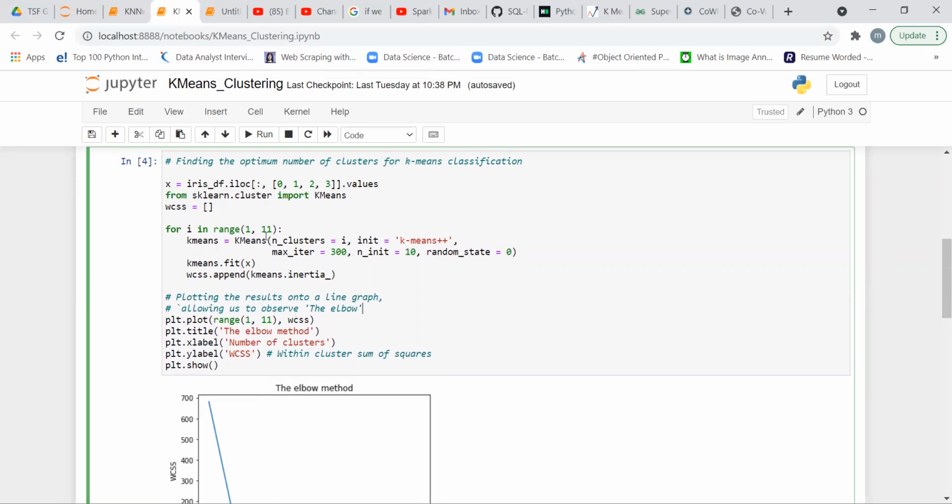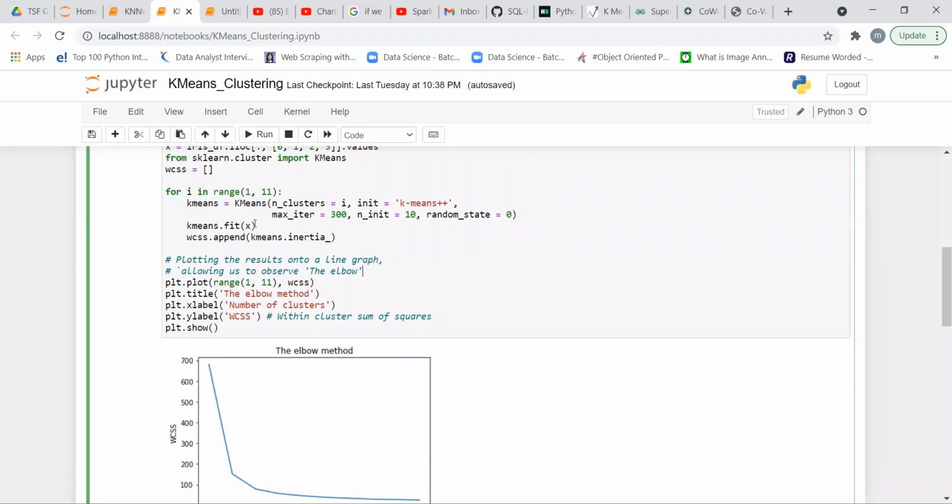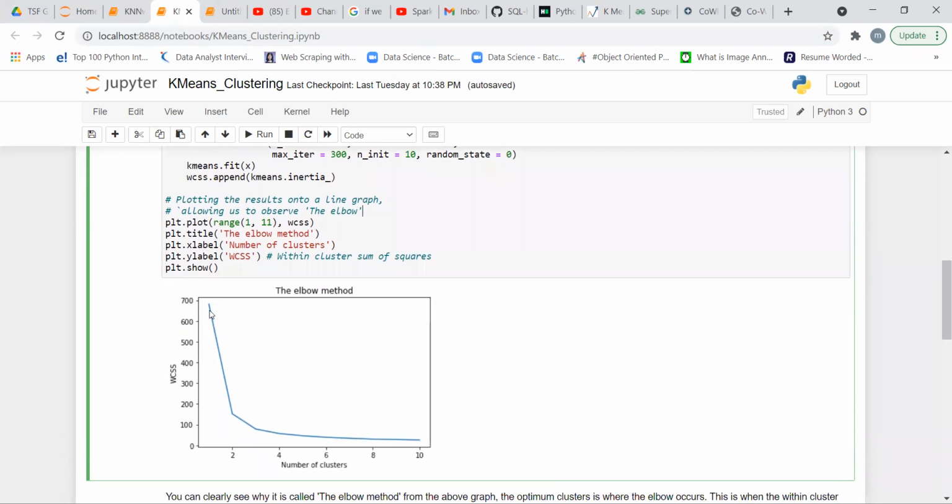Okay, suppose that is how the loop works. Suppose the value is 1, then this value goes to i. This is the number of clusters, so the cluster count is 1, and we use k-means plus plus. Iteration is 300 times, initialization is 10 times, and random state is equal to 0. And this is fit with k equals 1. Then suppose that here the value of k is equal to 1, then the value is around 600.